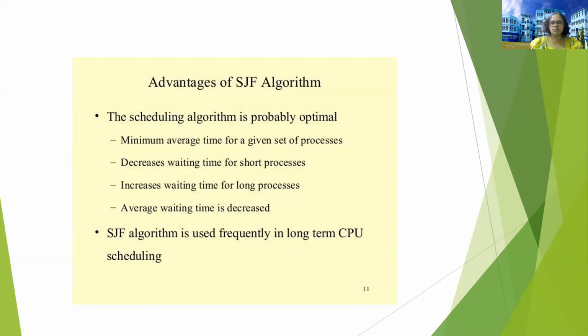Although it may seem to be a disadvantage, if you look carefully, it is not that the process is simply submitted in the ready queue and waiting there. It is also getting CPU time, but swap in and swap out is being done. The average waiting time is decreased. The SJF algorithm is used frequently in long-term CPU scheduling.